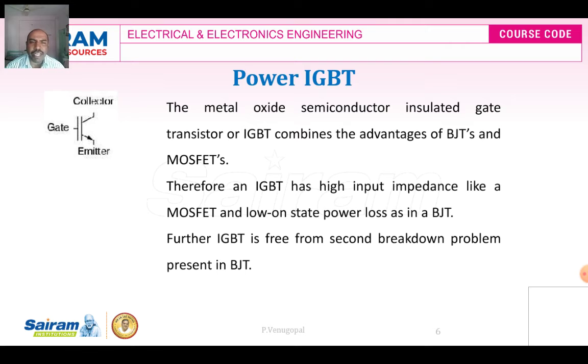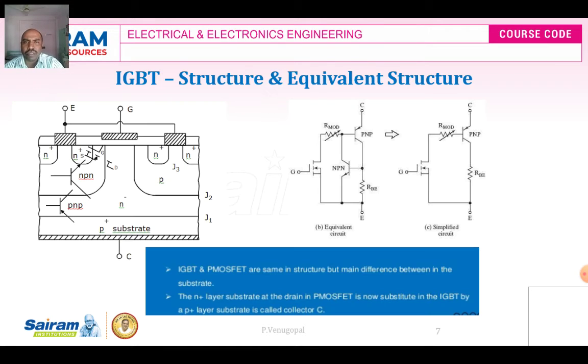Therefore, an IGBT has a high input impedance like a MOSFET and low on-state power loss like a BJT. The IGBT is free from the secondary breakdown problem. Dear students, note down one more point: IGBT is free from secondary breakdown, which is present in the BJT. So this is about the power IGBT, and this is the structure of a power IGBT and its equivalent structure.